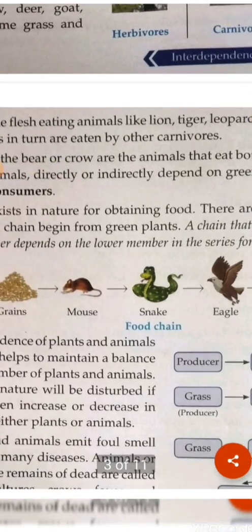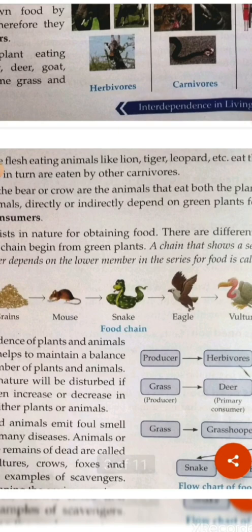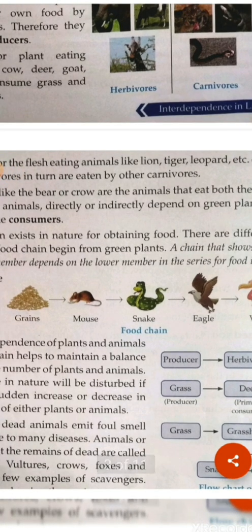So you can see this is a food chain, and how there is dependence of different animals on each other. Grains we are getting from the plants, that means it is a plant product, so we can say these are producers.